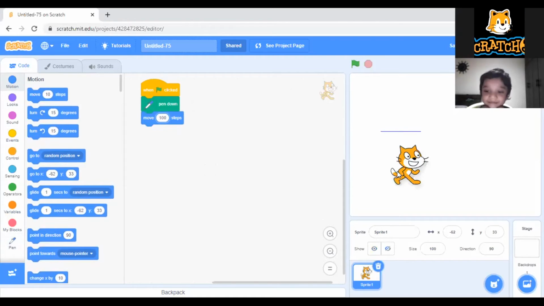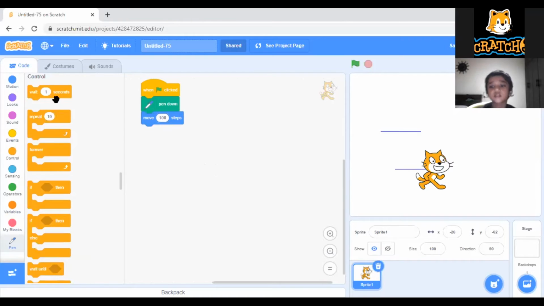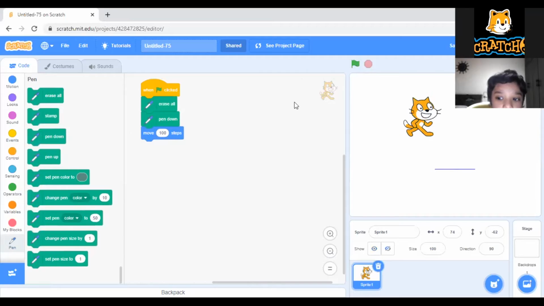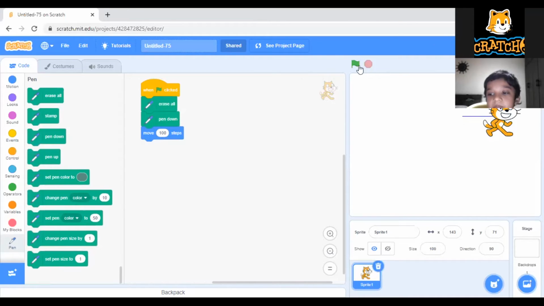Suppose I want to draw one more line, I can draw it. So before drawing anything, I want to erase the old one, then I can make it like this. See, it will draw like this. The old one will be deleted because erase all is there. So that's why it will delete like this.